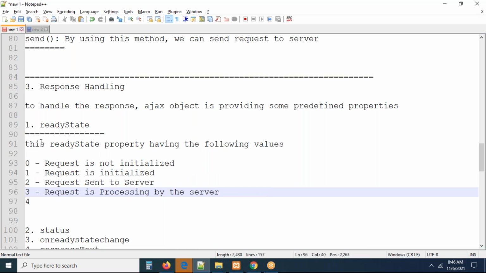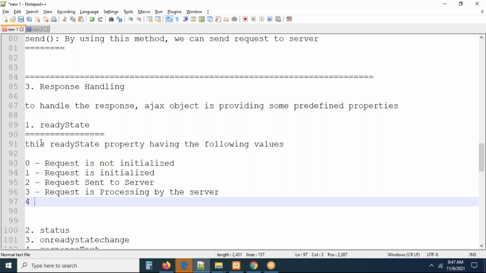We cannot see this now, it is all happening behind the scenes, right? Behind the network, the Ajax call will work. But programmatically, we should know what is happening behind the scenes. This readyState property will tell us exactly what the state of your request is. If you got readyState value 4, your response is ready. So these are the values of the readyState.